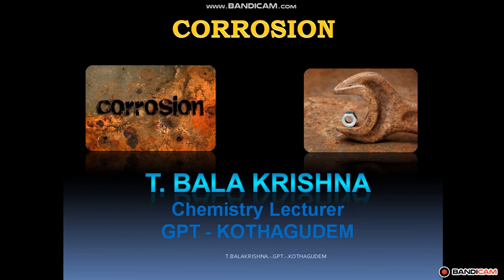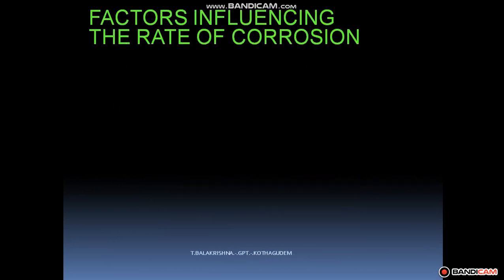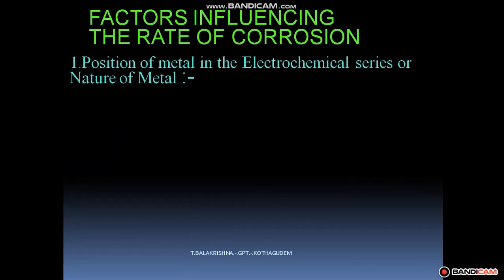Today our topic is factors that influence the rate of corrosion. The following factors influence the rate of corrosion of a metal. The first factor is the position of the metal in the electrochemical series, or the nature of the metal.